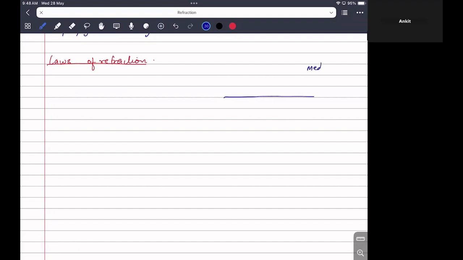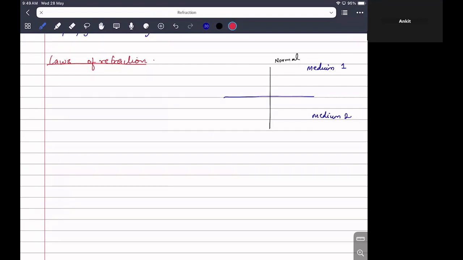So we have medium one, and below this interface we have medium two. And as we saw in the reflection of light, the imaginary line drawn perpendicular to the mirror was known as the normal line. Similarly, we will draw an imaginary line perpendicular to this boundary. This line is again the normal.